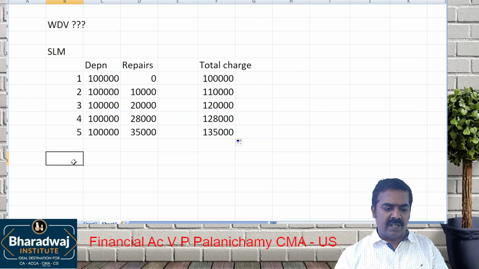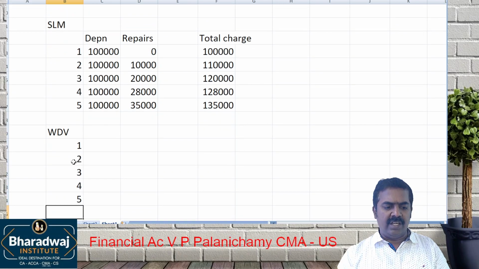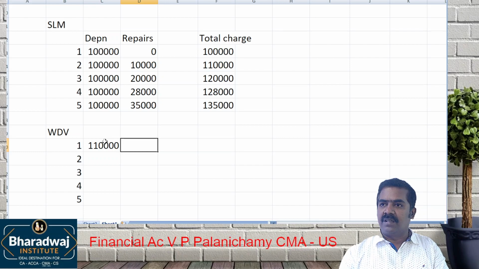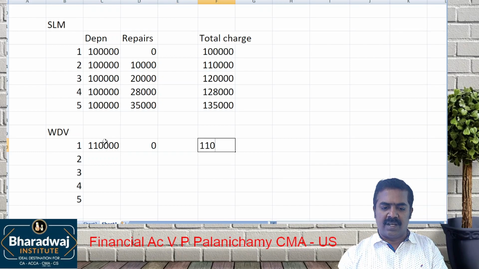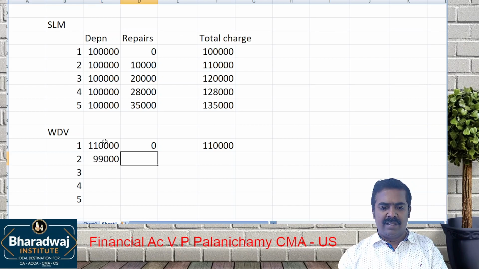But when you go for the WDV method, initial years' depreciation will be more. Let us assume it is 1,10,000. Repairs are 0. Total charge is 1,10,000. Second year depreciation will come to somewhere around 99,000, and repair expenses are 10,000. Approximately it will come to 1,09,000.